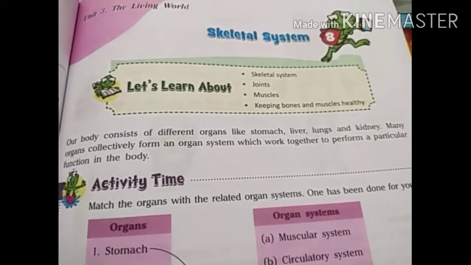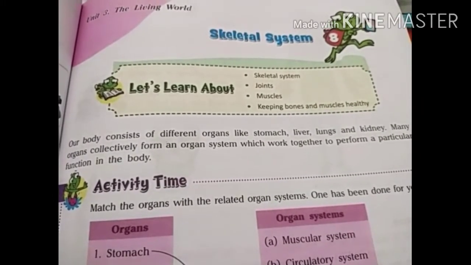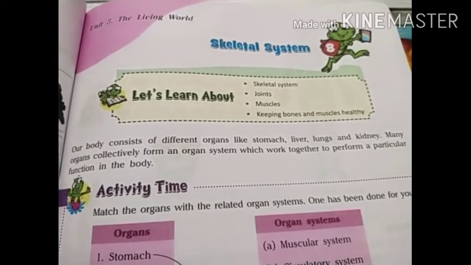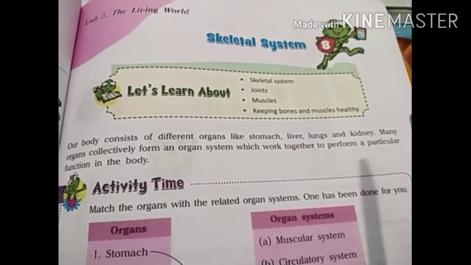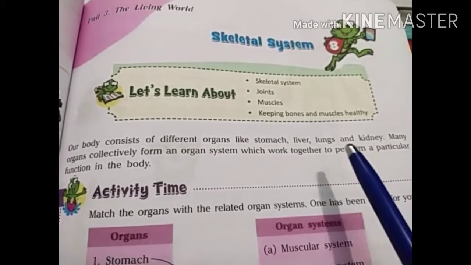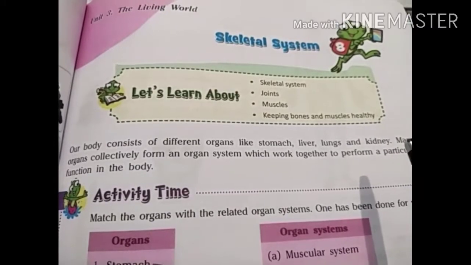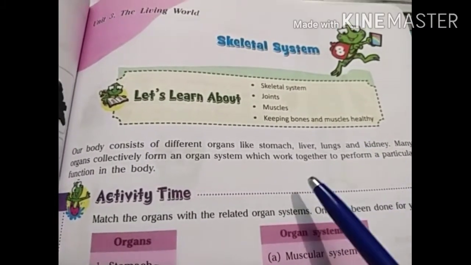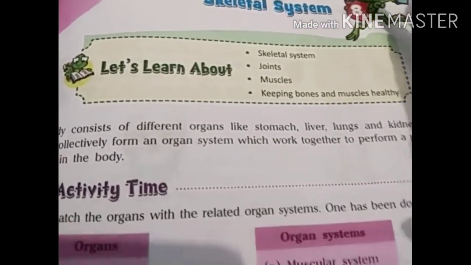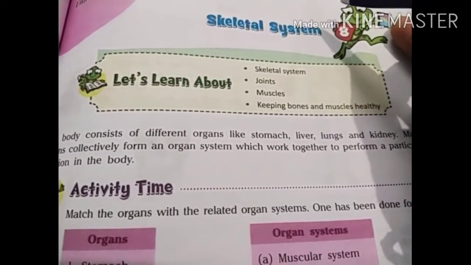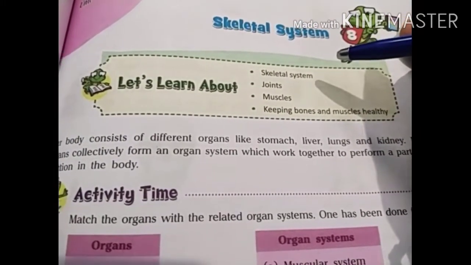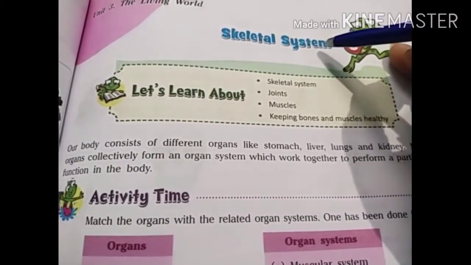It means our body has different organs like heart, lungs, liver, kidney, stomach, brain, etc. And many organs work together in a group. Then they perform a single task and they become an organ system. So the organ systems are like the circulatory system, digestive system, respiratory system, excretory system and the skeletal system.